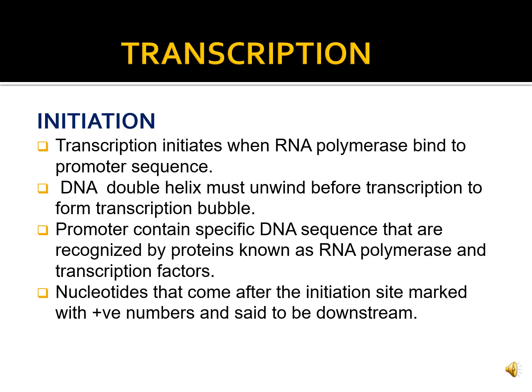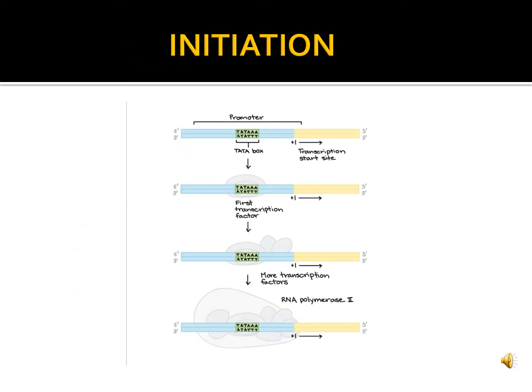Transcription initiates when RNA polymerase binds to the promoter sequence. The DNA double helix must unwind before transcription to form a transcription bubble. Promoter is a regulatory region located upstream, towards the 5' region of the gene. It contains specific DNA sequences that are recognized by proteins known as RNA polymerase and transcription factors. This picture shows promoter sequences and recruitment of RNA polymerase enzymes that synthesize RNA from the coding region of the genes.